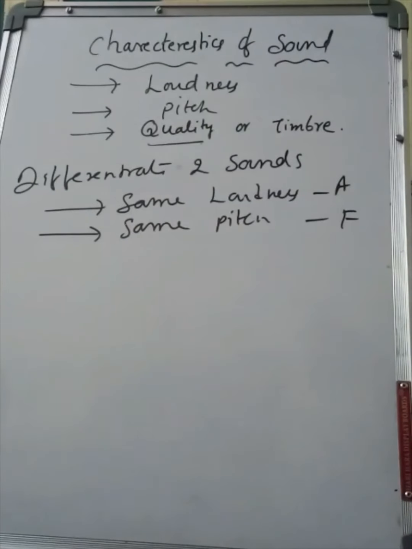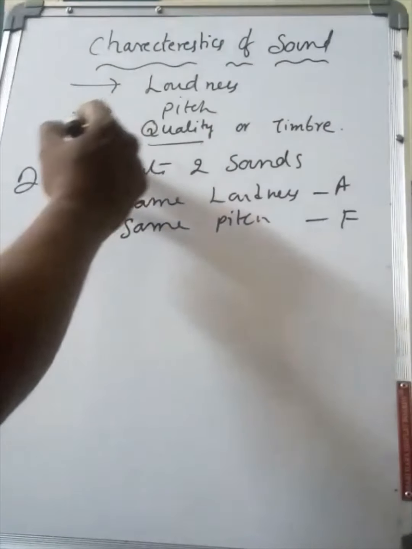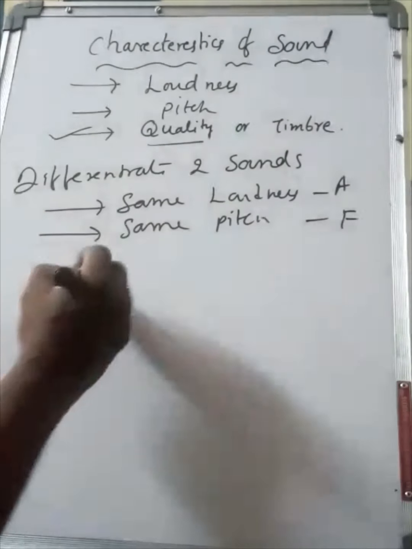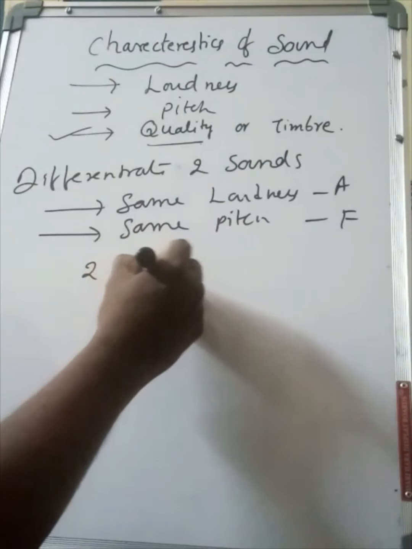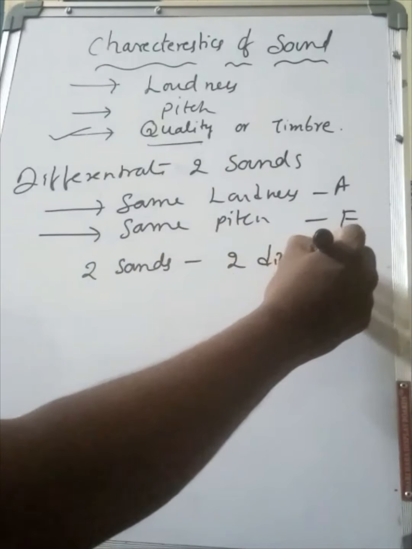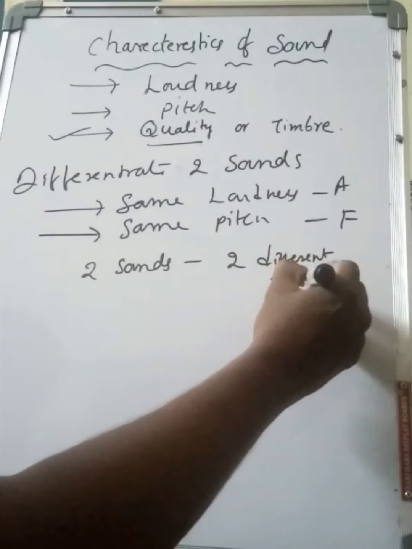Such a characteristic of sound is called quality or timbre. For example, it is generally used to differentiate two sounds coming from two different instruments.